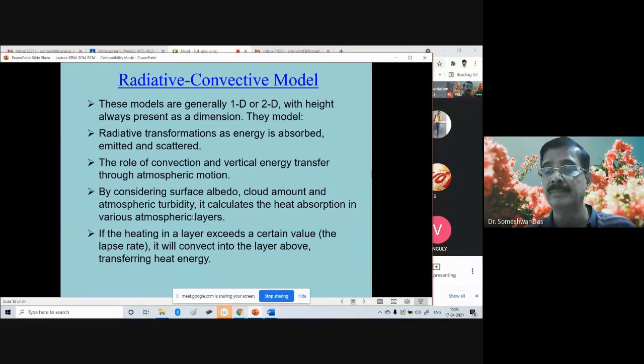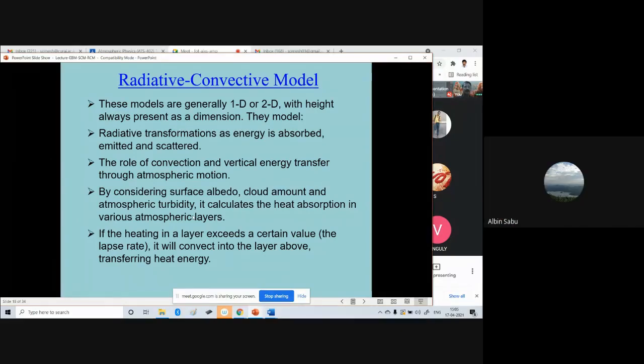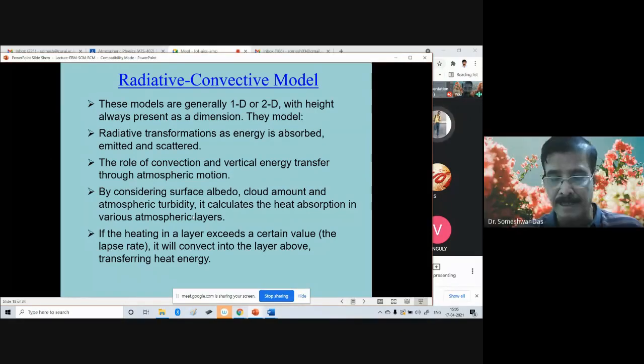Can somebody say what the dry adiabatic lapse rate is? How much is it? 9.8 Kelvin per kilometer. Yes, 9.8. That means approximately 10 degrees centigrade per kilometer, right? The environmental lapse rate generally is less than that.